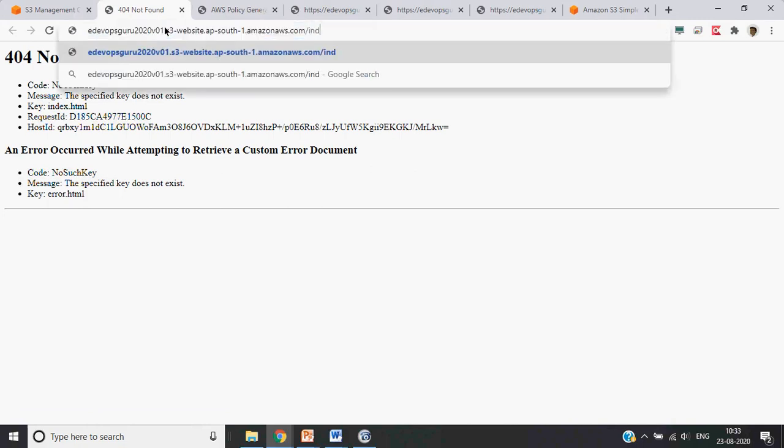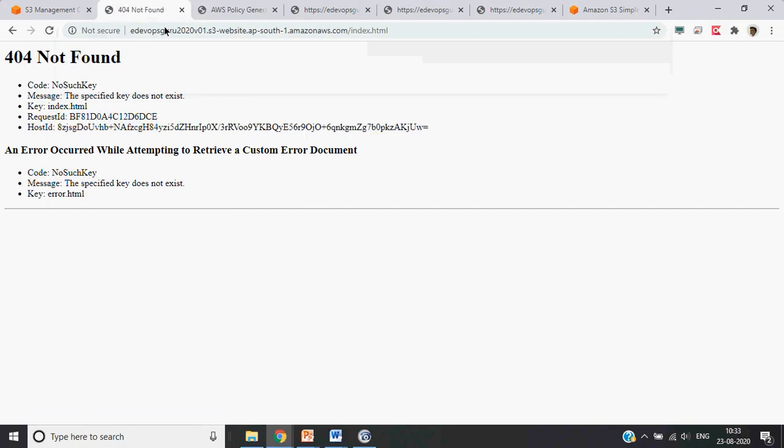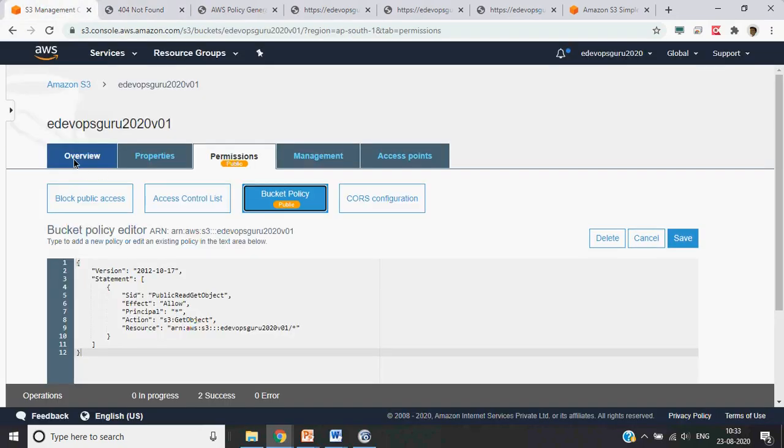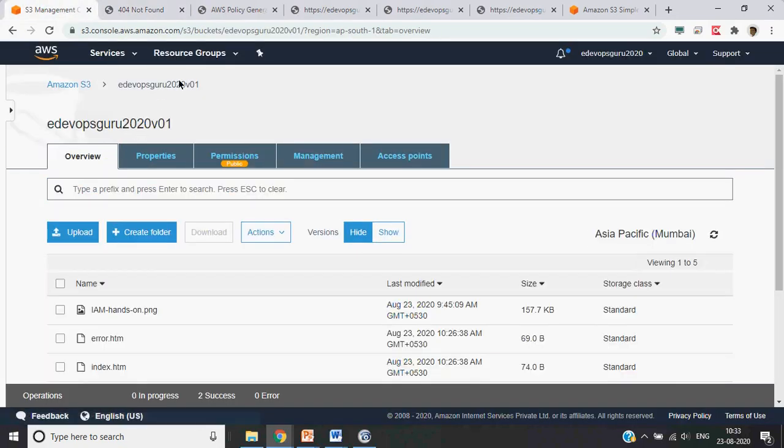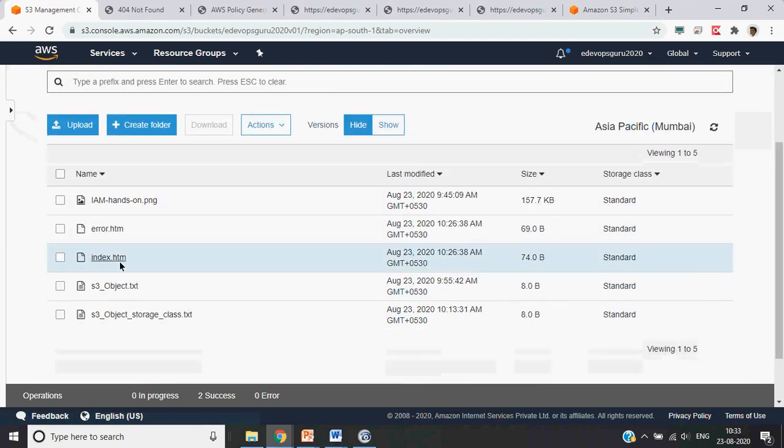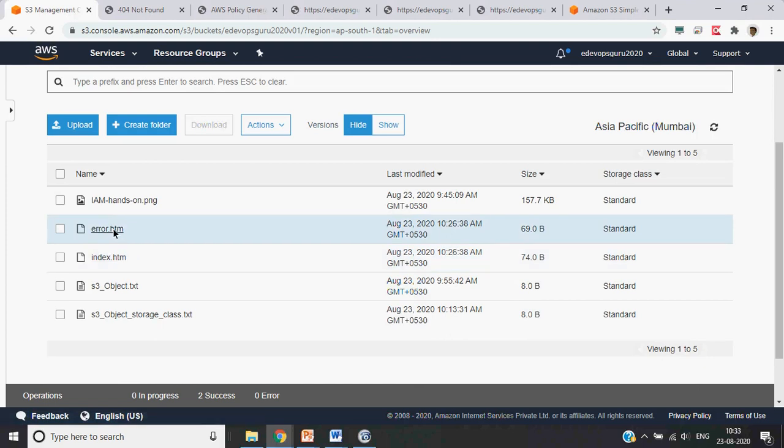It says index.html does not exist, no such key. So let's come back. Okay, so this is the problem. It's not index.html, it is only index.htm.